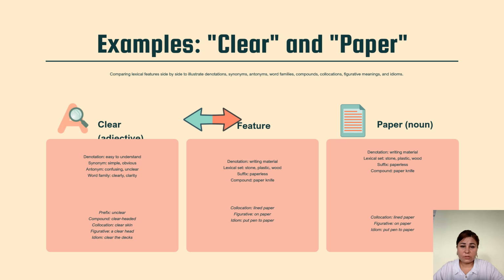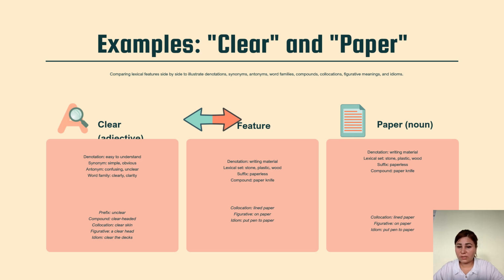Feature: denotation is writing material; lexical set: stone, plastic, wood; suffix: paperless; compound: paper knife. According to collocation, line of paper. Figurative meaning: on paper; idiom: put pen to paper. Paper, noun: denotation, writing material; lexical set: stone, plastic, wood; suffix: paperless; compound: paper knife; collocation: line of paper.